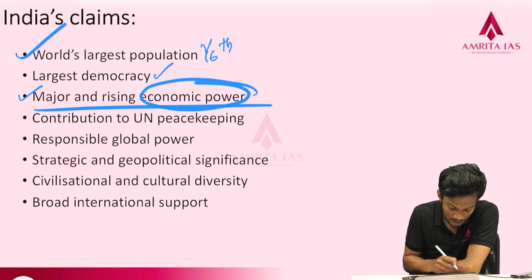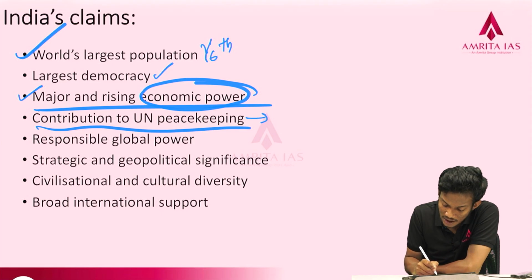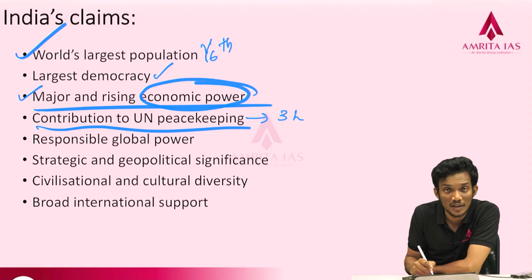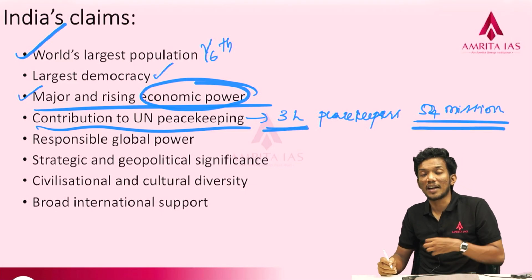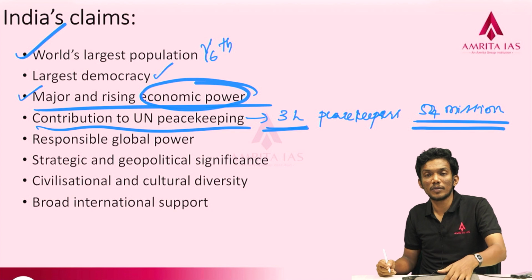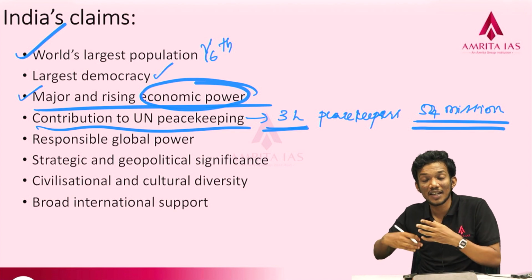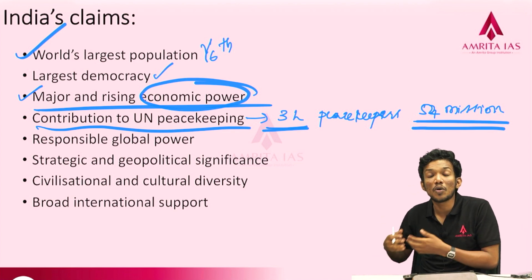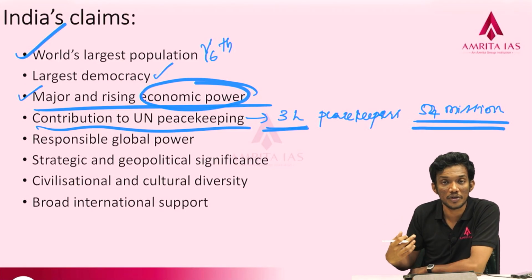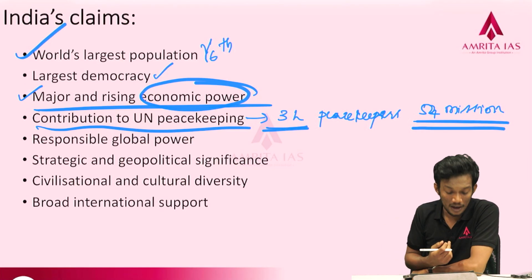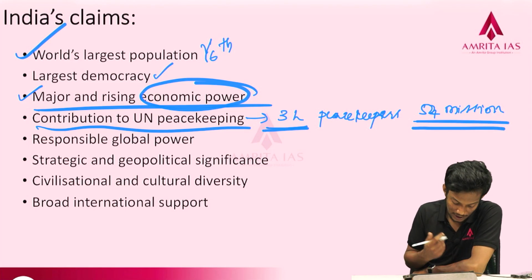Then India is a major and rising economic power, with its economic structure and its contribution to UN peacekeeping. India has contributed almost 3 lakh peacekeepers to UN peacekeeping operations, over 50 missions. So a country that has been consistently supplying its troops to peacekeeping operations and consistently being praised for its activities on the ground has shown enough contribution. Hasn't it given its share to the UN? That is also a question.